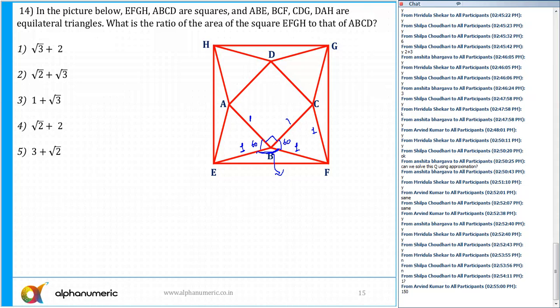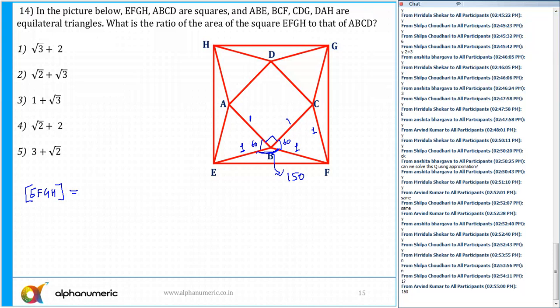150. Okay. So there are several ways. By using the cosine rule, you can find the length EF. But the question is, what is the ratio of the areas of the squares? What is the ratio of the area of the square EFGH to that of ABCD? So I'm writing the area of EFGH.